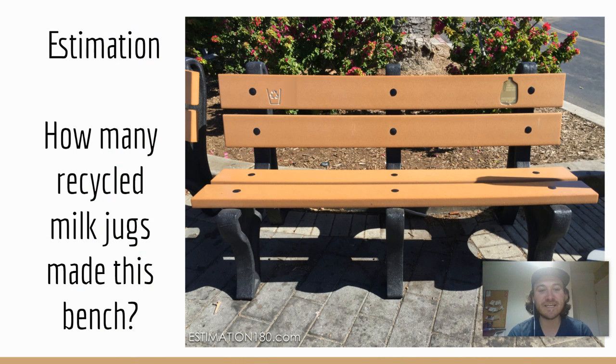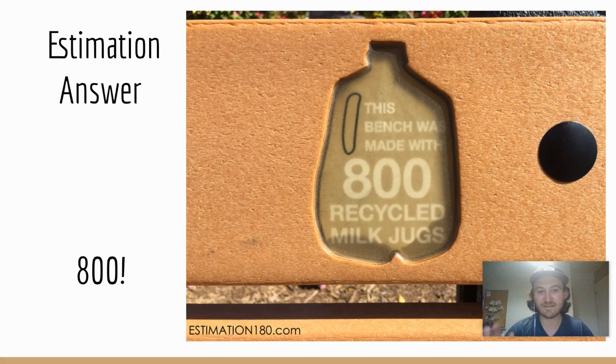Our estimation yesterday, we wondered how many recycled milk jugs it took to make this bench, and the answer is 800. This was a shock to me. I thought for sure that, with the last time we did that, the recycling bin was 300. I would not have expected it to be this much more because there's so many more bars on that recycling bin, but I guess I would have been way off on this one myself. So 800 is the correct answer.